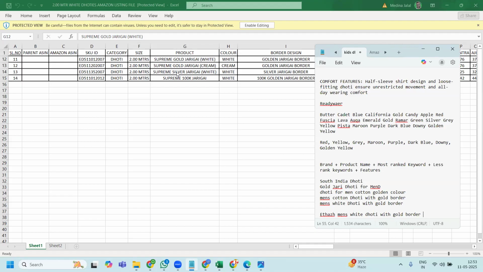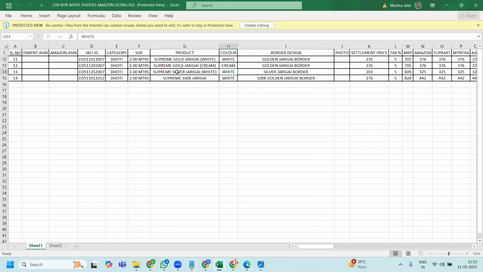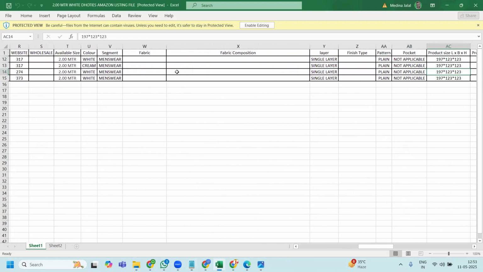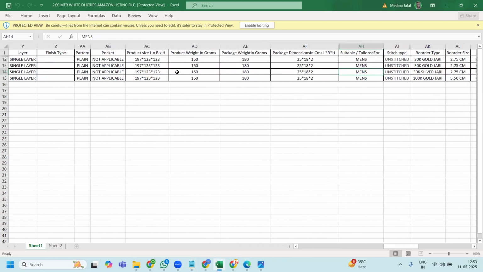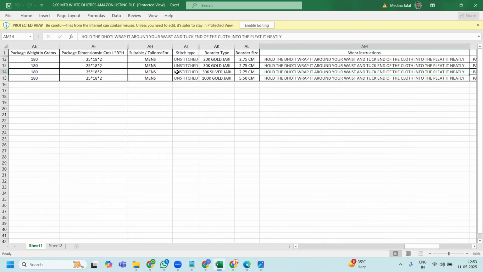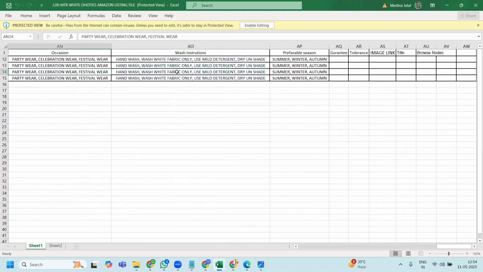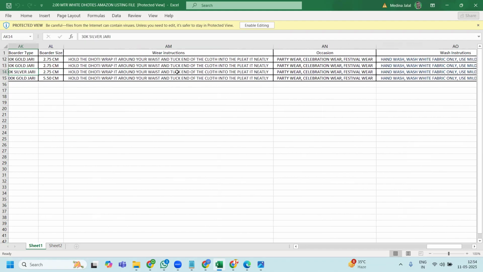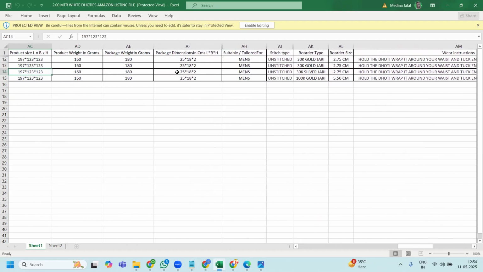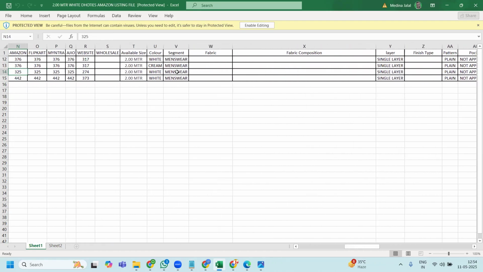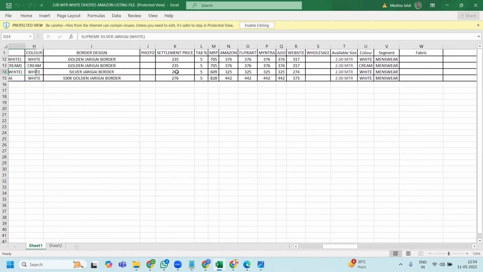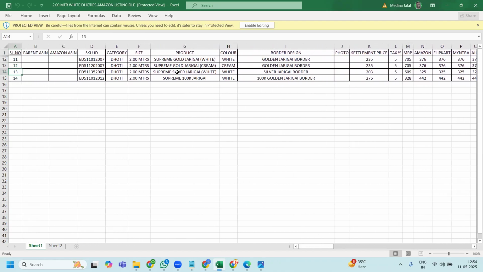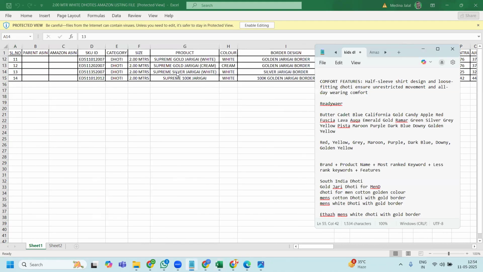Border. What is the percentage of cotton? Let me see. Oh, it's a single layer. It's unstitched. 100% or not, it is not given. Okay. It's given 2 meter. Okay. Let us mention the 2 meter as well. So either white